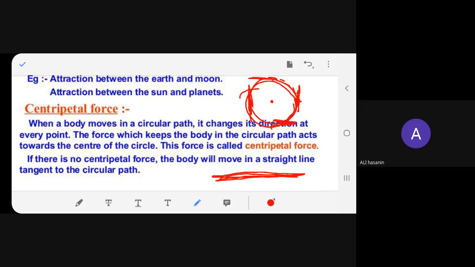Same thing we are observing here. The planets moving around the sun, the satellite moving around the earth. What is this? It's all circular motion. Same thing applies over here. But now, what force are we working on? Gravitational force. Do you understand now? The basic remains the same. A new force that we are working on in this chapter is the gravitational force. So the aspect becomes the gravitational force, but the basic remains the same. Understood or not? Yes, ma'am.